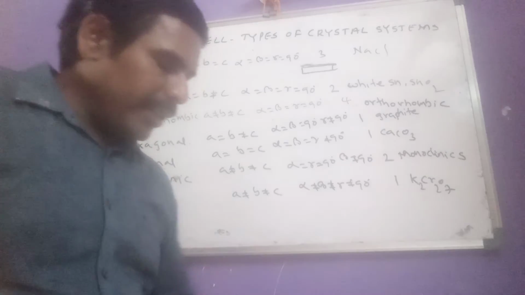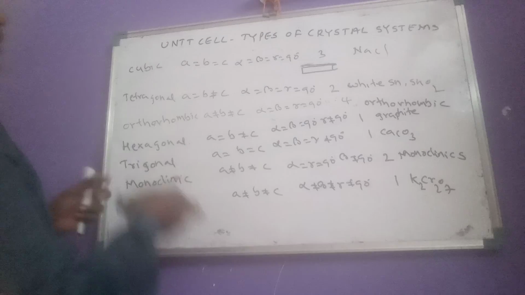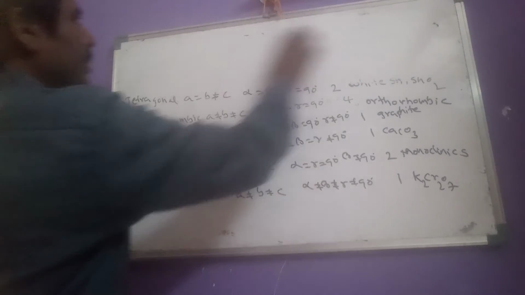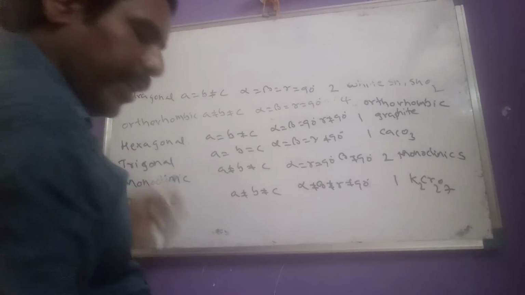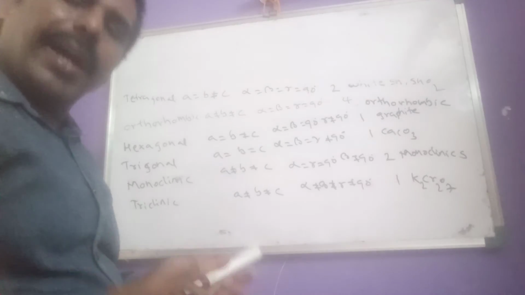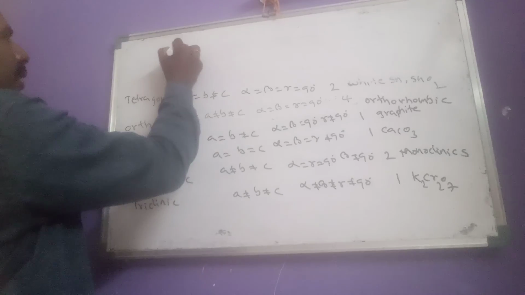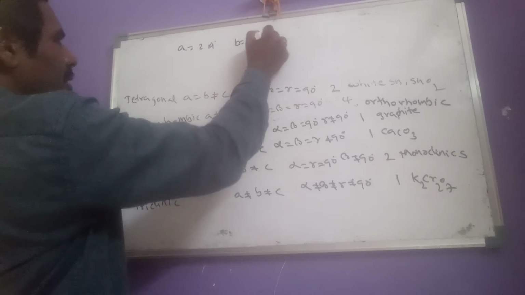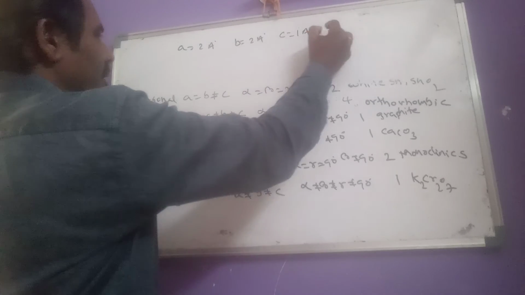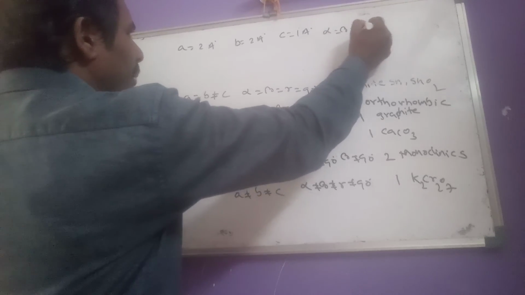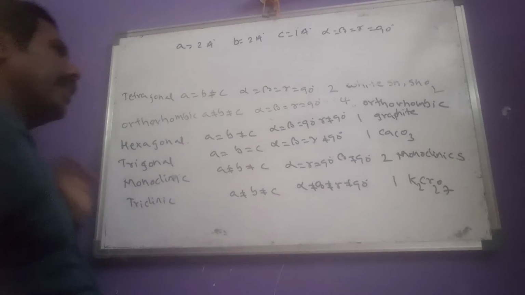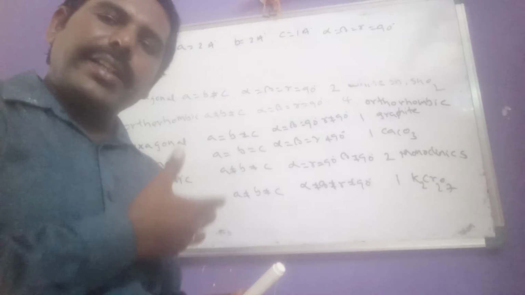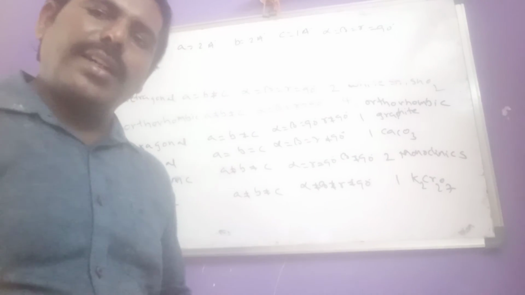Another type of question: a crystal system has the following parameters. a equals 2 angstroms, b equals 2 angstroms, c equals 1 angstrom, and alpha, beta, gamma all equal 90 degrees. With these parameters, what is the crystal structure of that compound?